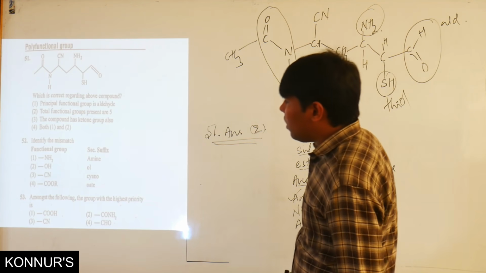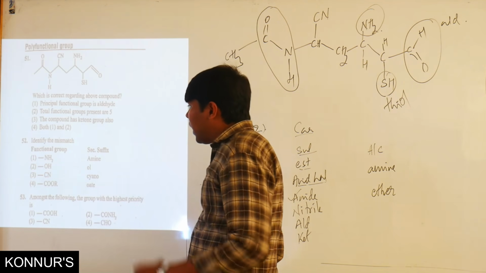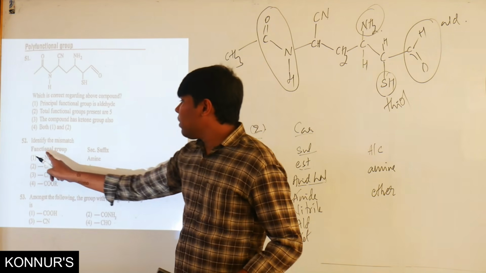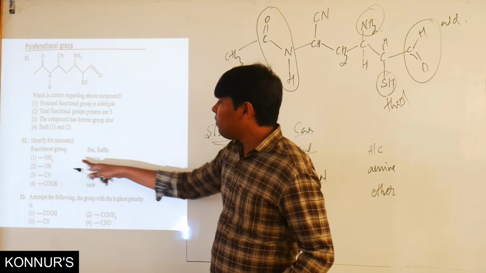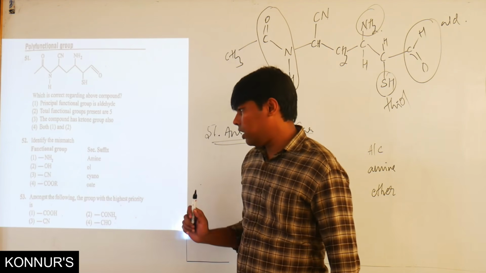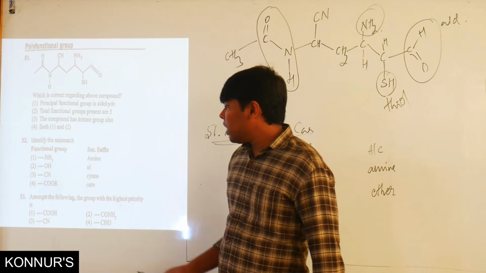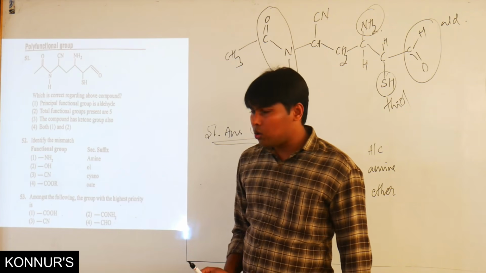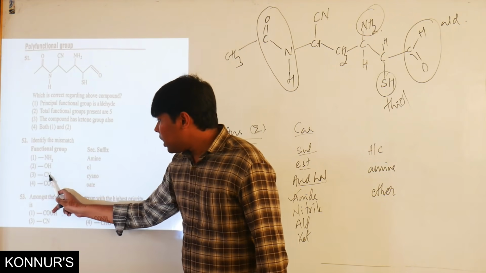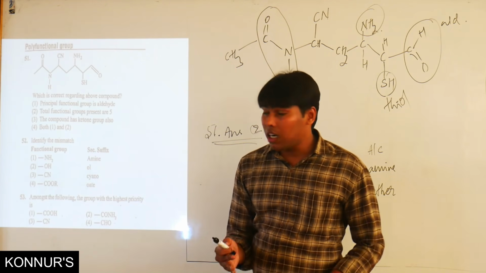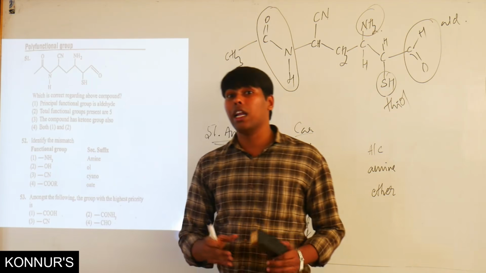So moving onwards to the 52nd example. Identify the mismatch in this. Here what we have is the amine functional group where NH2 is there, amine is the correct one. Hydroxyl group is there, ol is a secondary suffix attached to that. And here CN is there and cyno, it cannot be cyno, it's a nitrile, a secondary suffix. Cyno is a prefix used.